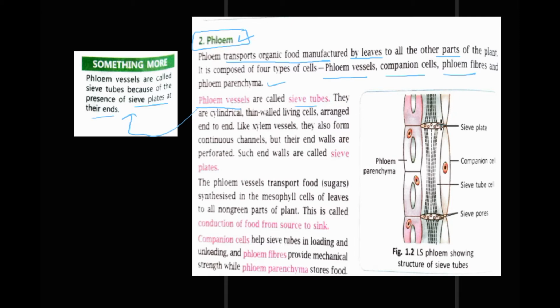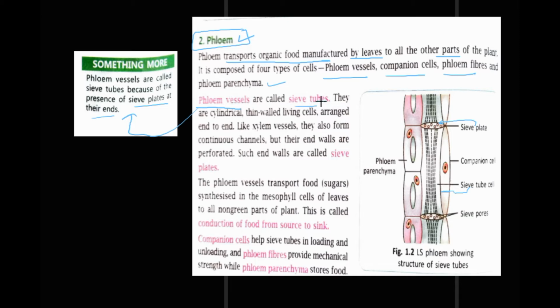Here are the sieve plates. These round, lens-like structures are sieve plates. And this is the sieve tube. These are sieve tubes, long elongated tubes. Right?